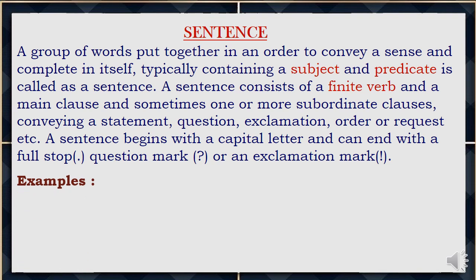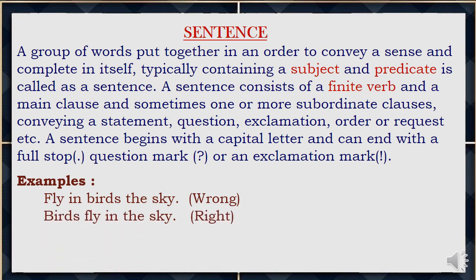Now let us see some examples of a sentence. Fly in birds the sky. It is a wrong sentence because the words are not grouped in an order. So what is the correct answer? Let us see. Birds fly in the sky. We can see a subject, birds; fly is the verb; in the sky is the phrase or object, we may say. So fly in the sky is a predicate.